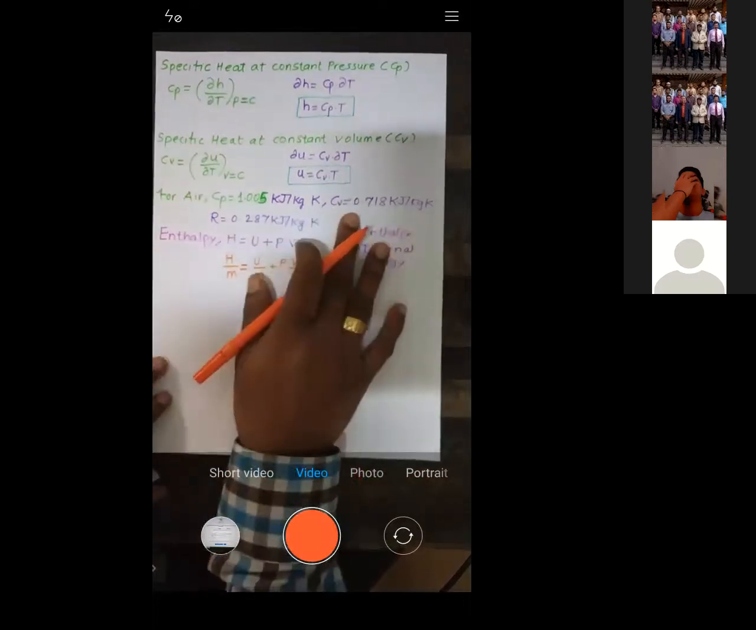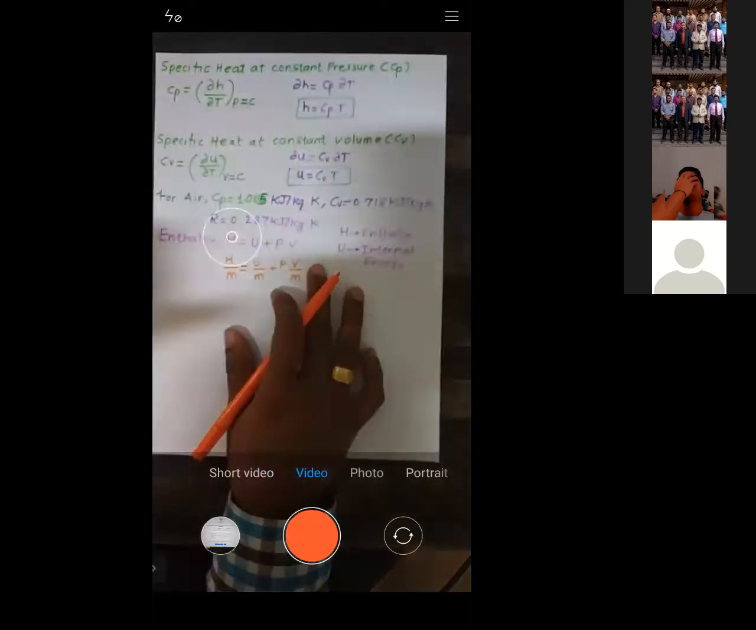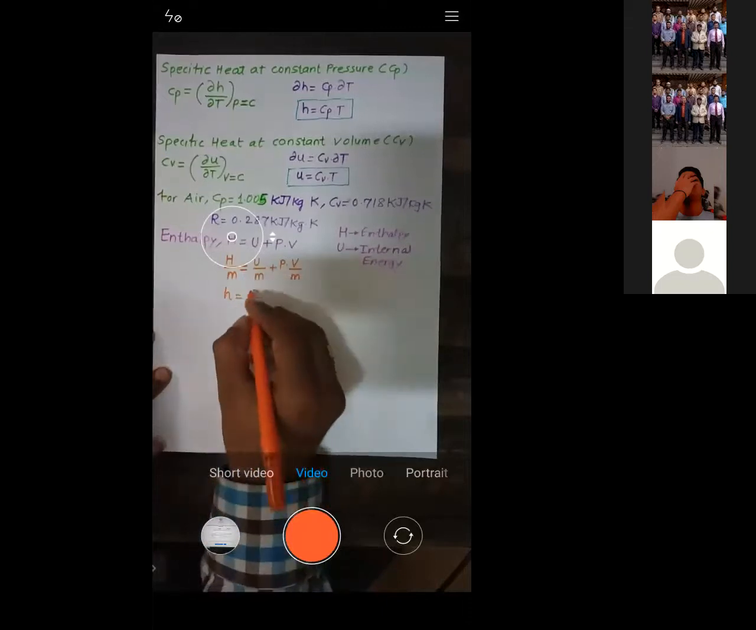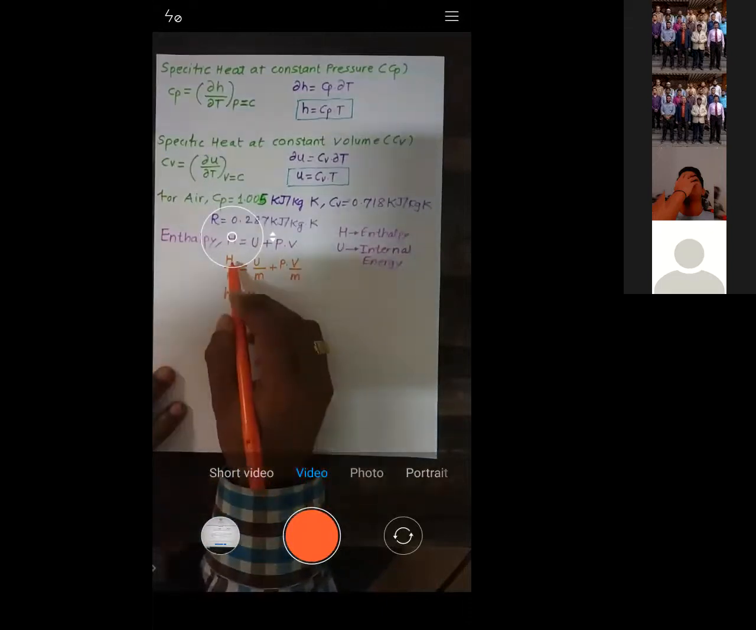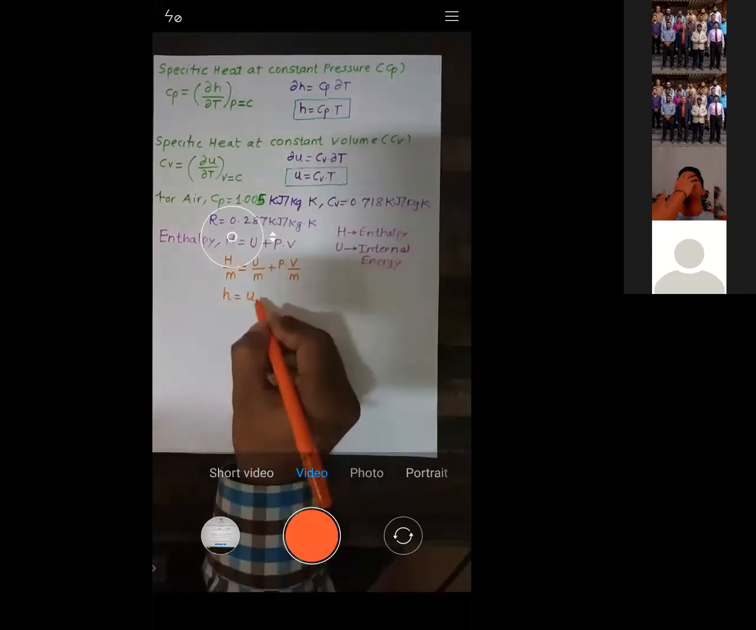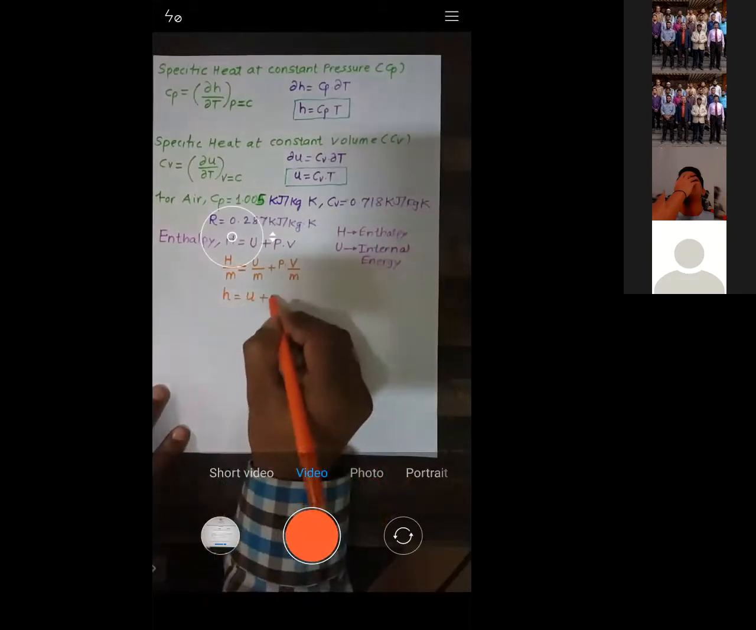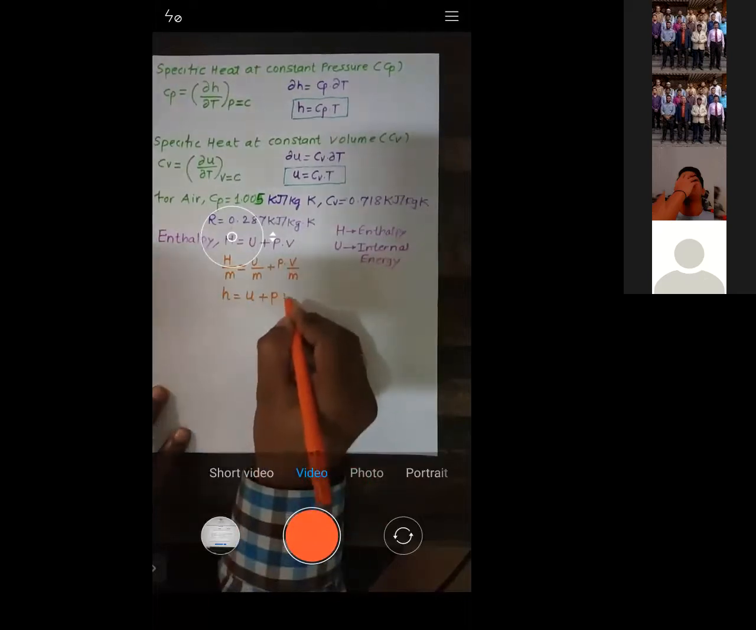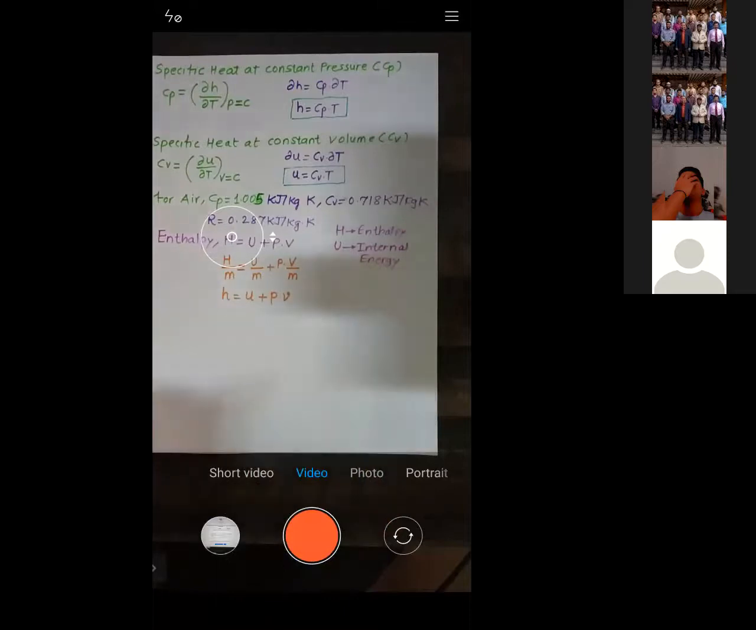Now see, capital H by M is a small h. Capital U by M is a small u. As I told you, any capital term, if you divide by mass, it becomes a small term. Plus P into capital V by M, so it's a small v. Is it okay? So H is equal to U plus PV.